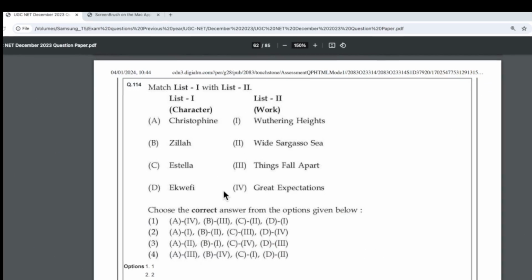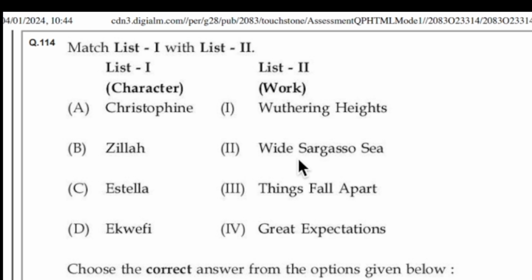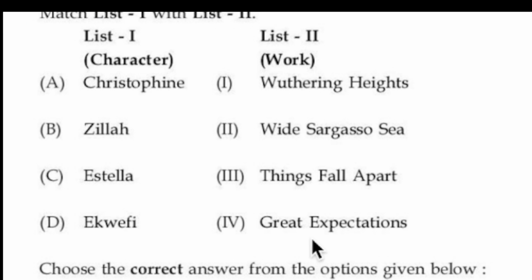Then we have this, yeah, Wuthering Heights, you have to study in detail. White Sargasso Sea, simply a summary. We are seeing this work repeating a second time. Great Expectations is again repeating in the options. So you have to do an in-depth study of Things Fall Apart, Great Expectations and Wuthering Heights. White Sargasso Sea, you can simply read the summary.